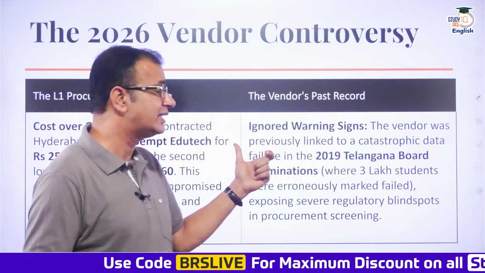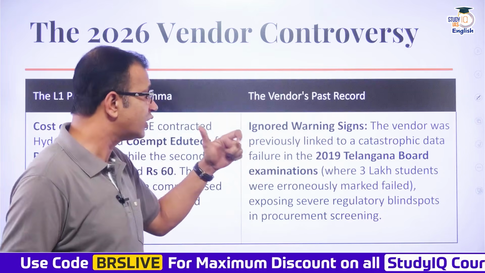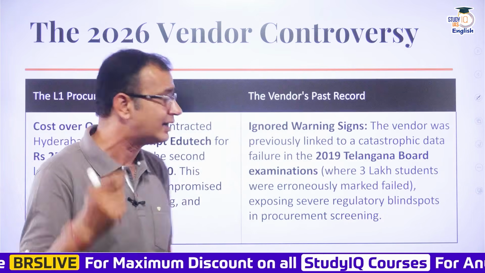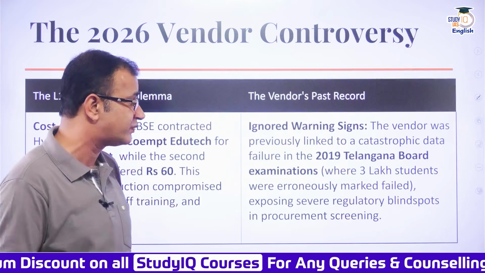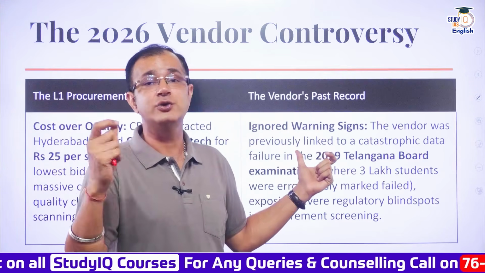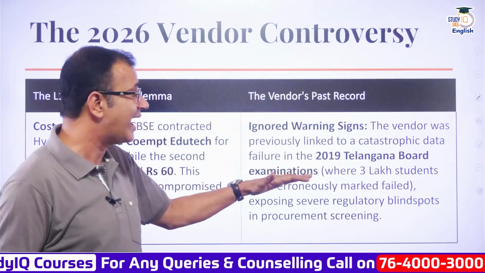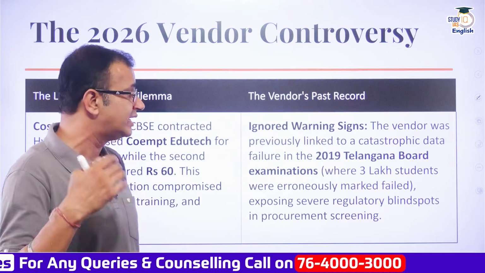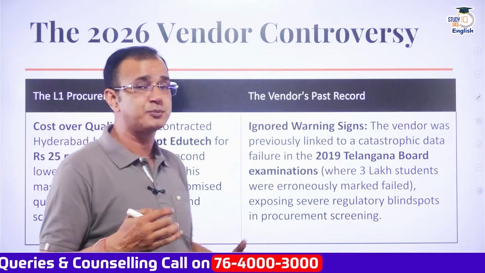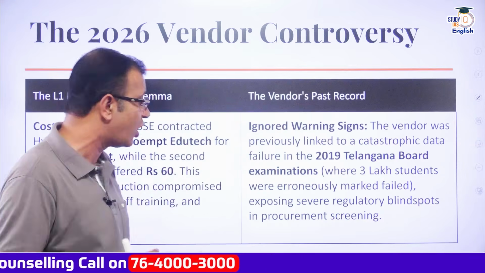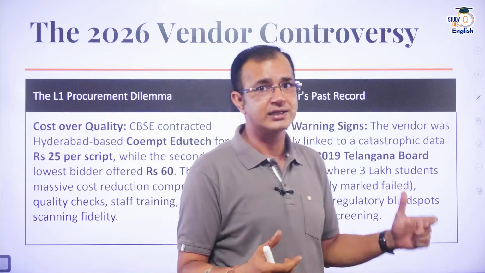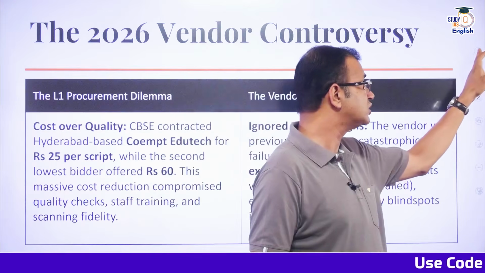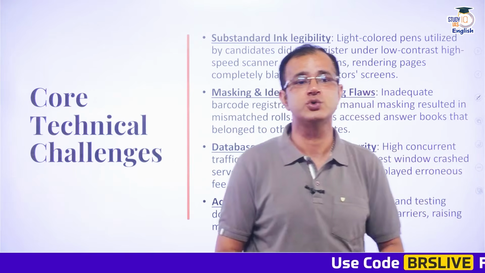There were warning signs, and the vendor was previously linked to the catastrophic data failure in the 2019 Telangana board examination as well. In Telangana in 2019, 3 lakh students were erroneously marked failed, and that had exposed a severe regulatory blind spot in procurement screening. And still this firm, the one responsible for the OSM software, was chosen.